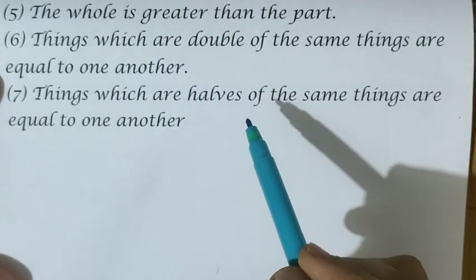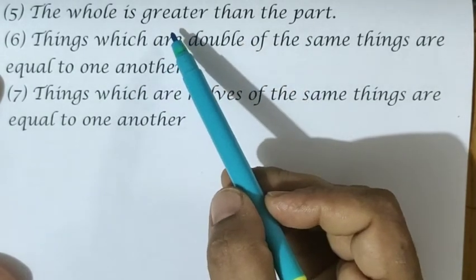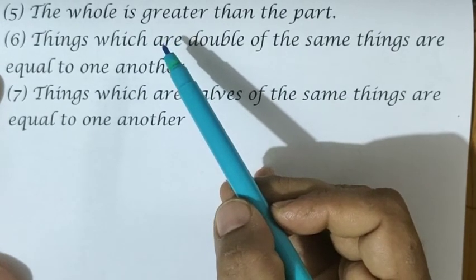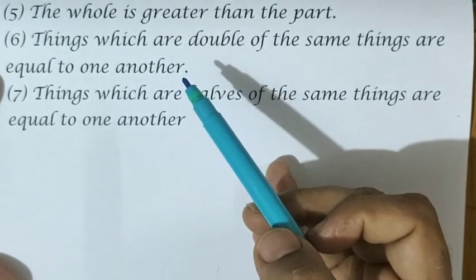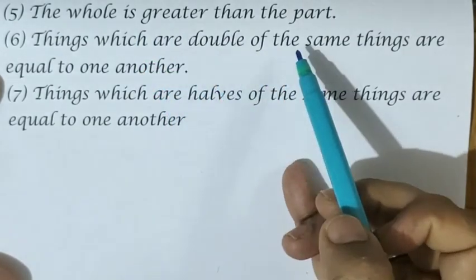Now we are dealing with the axioms only. With this example, the idea is very clear to you. When you are taking a line segment from a line, you know that the line is the greater one; a line segment is a part of the line only. So always the whole is greater than the part.